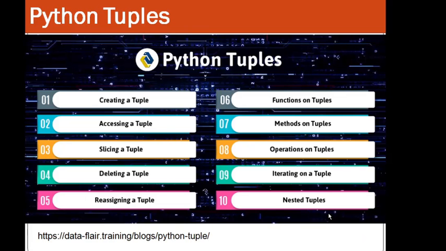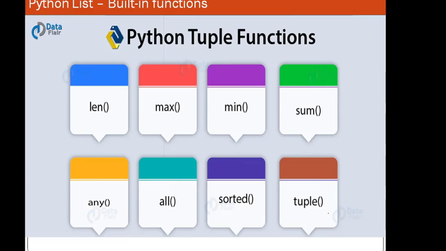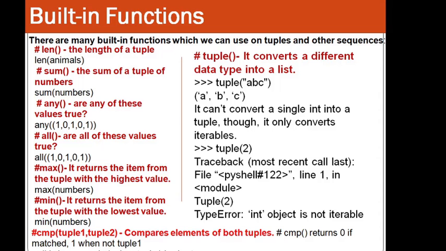Then we are moving towards functions on tuples, right? So what are the built-in functions? We have length, max, min, sum, any, all, sorted, and tuple. And these we have already seen in the list as well. Only in the place of tuple there was a list. So the same examples I have taken over here.